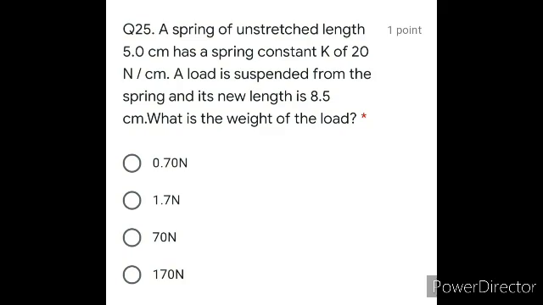Question number 25. A spring of unstretched length 5 centimeter has a spring constant K of 20 Newton per centimeter. A load is suspended from the spring and its new length is 8.5 centimeter. What is the weight of the load? So unstretched की लेंथ आपको गिवन है, स्ट्रेच्ड की लेंथ आपको गिवन है, माइनस करके आपके पास आ जाएगा how much is the change going on. Fine. K is given to you, so F is equal to kx. Use the formula, you get the value of F, and that's going to be your weight, that is 70 Newton.